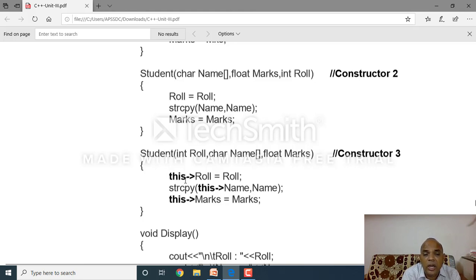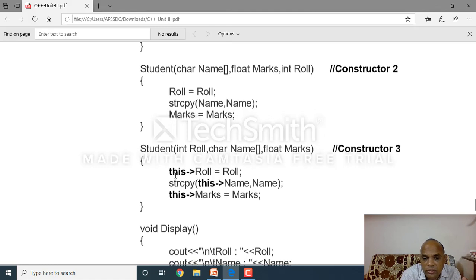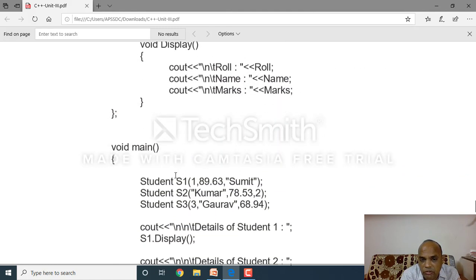Which object address does it hold? Tell me. There are three objects: the first is S1, the second is S2, the third is S3. So it shows the address of the current object. Which constructor member function is invoked?